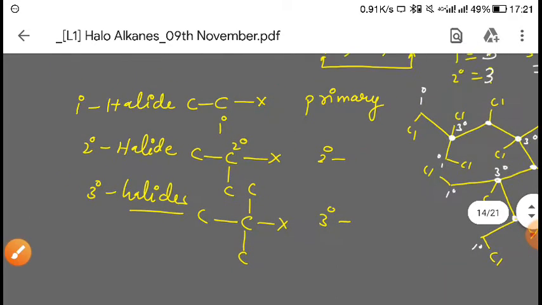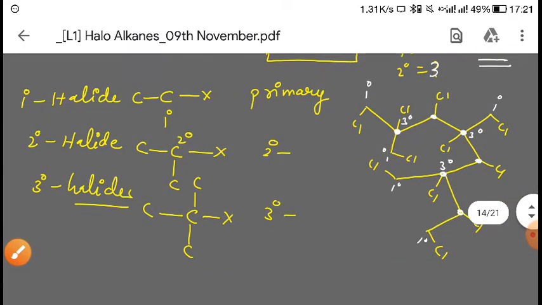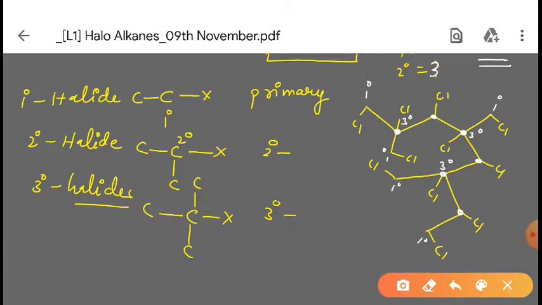In this way, based on the degree of carbon, it is divided into primary halide, secondary halide and tertiary halide. If it is attached to a 1 degree carbon, then it is called a primary halide.